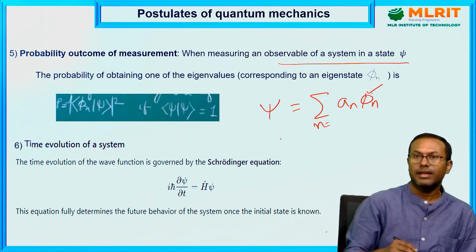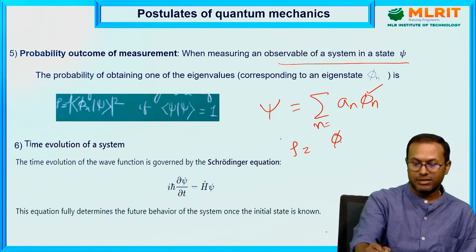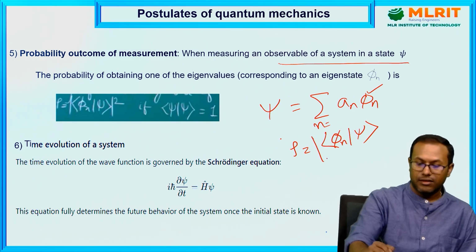Suppose we are measuring an observable in a state psi, and psi is a linear combination of eigenstates phi n, with n from 1 to infinity. Suppose you want to find the probability of finding the particle in the nth state. How can we write it? The probability is one of the states out of the total superposition of states. So this is the probability of finding the particle in the nth state.